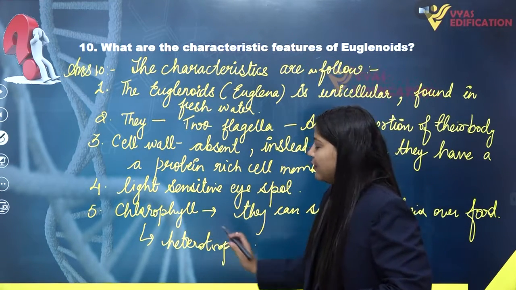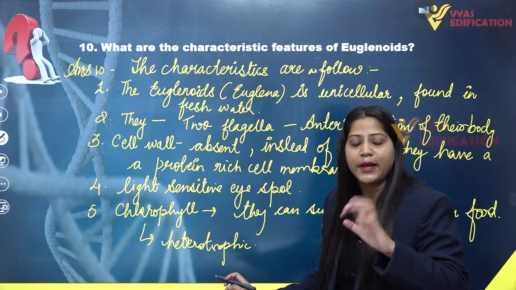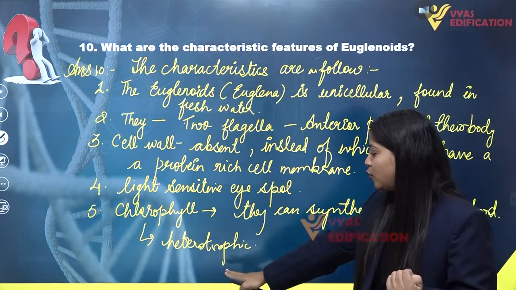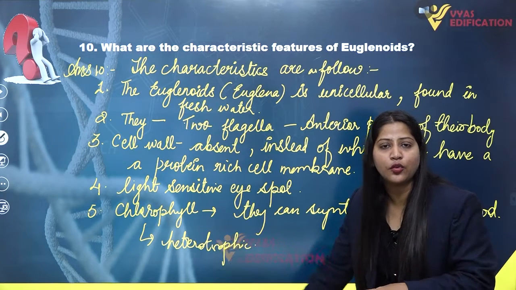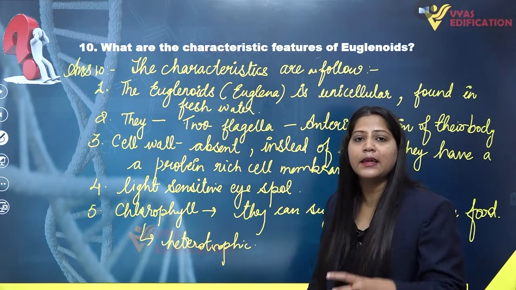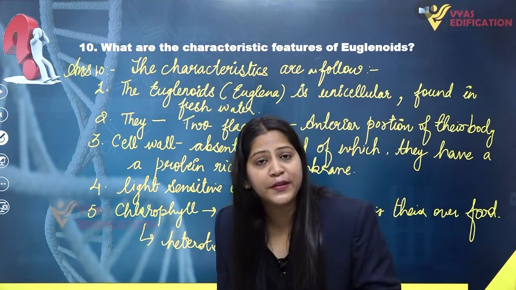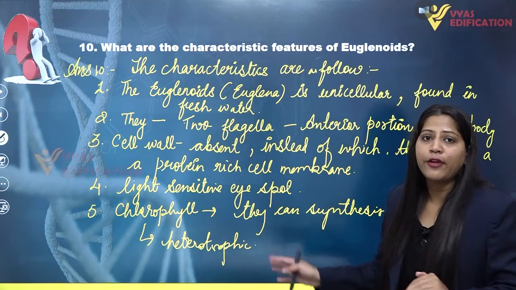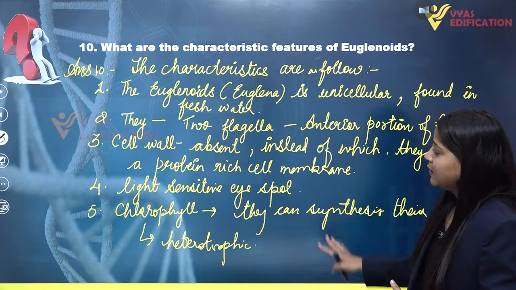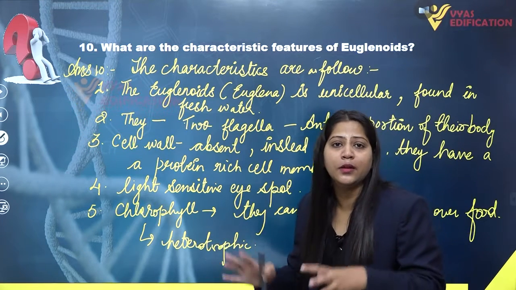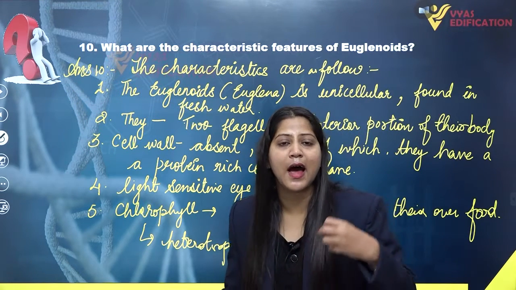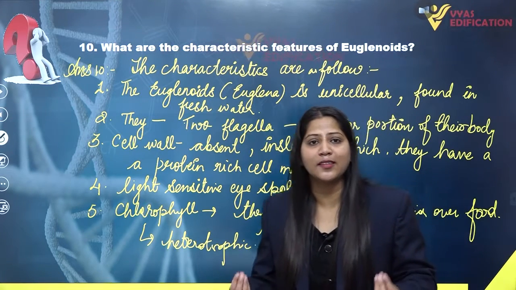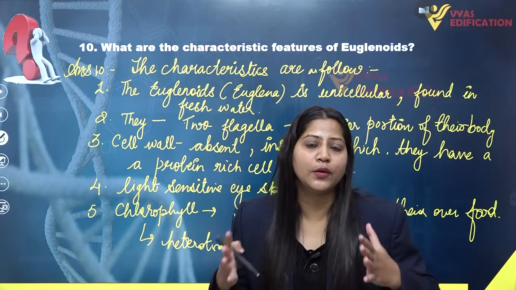So they are having chlorophyll, and with the help of chlorophyll they can synthesize their own food. In the absence of light, they can switch on to another mode of nutrition, that is heterotrophic nutrition. That means they can obtain their nutrition by feeding upon some other aquatic organisms present in the fresh water. And because of the presence of both the features similar to animals and plants, it is difficult for us or scientists to classify them into a particular category.